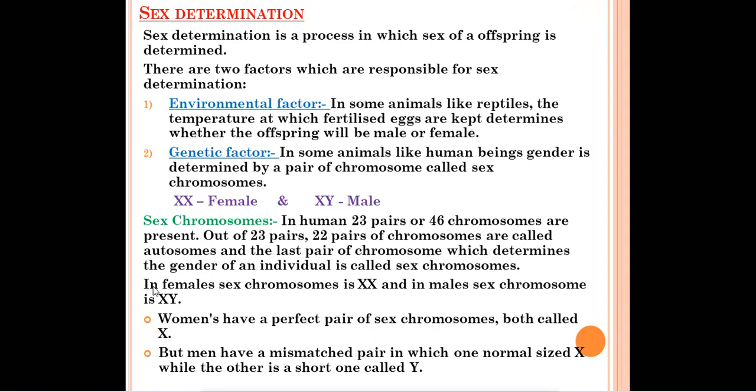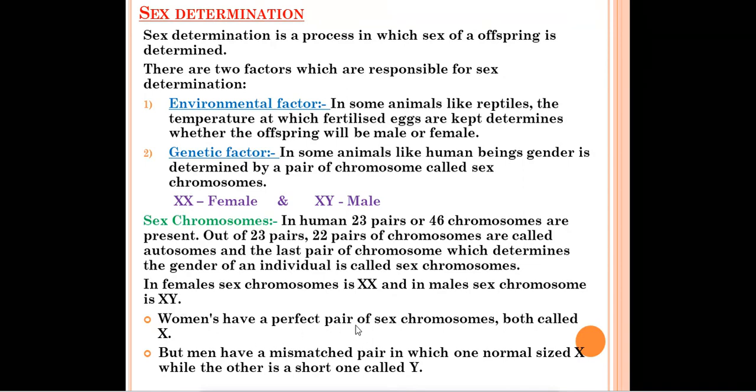So what will these autosomes do? These 22 pairs of chromosomes, which are called autosomes, are responsible for the height of a person, eye color, color of the skin and all. Those characters will be controlled by the autosomes, but the gender, the sex of a person, will be determined only by the sex chromosomes. In females, the sex chromosome is capital X and capital X, but in males, the sex chromosome is X and Y. So in females, the sex chromosome combination is similar, but in males it is different. It is X and Y.